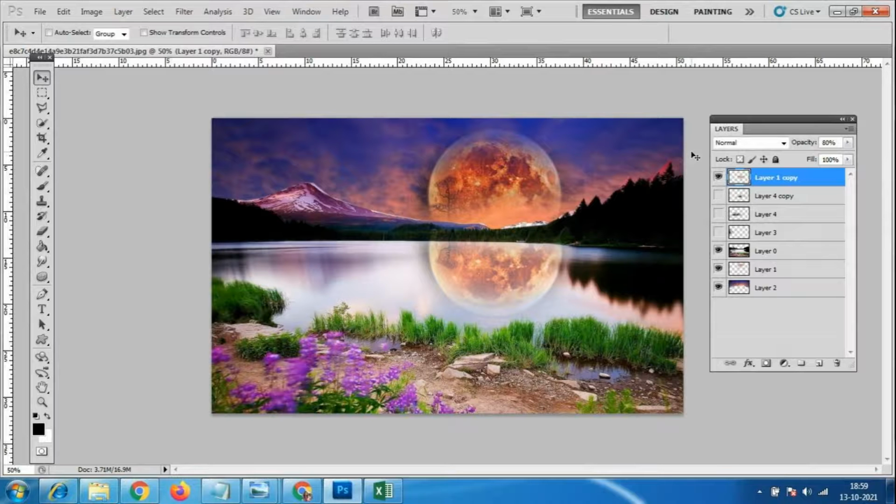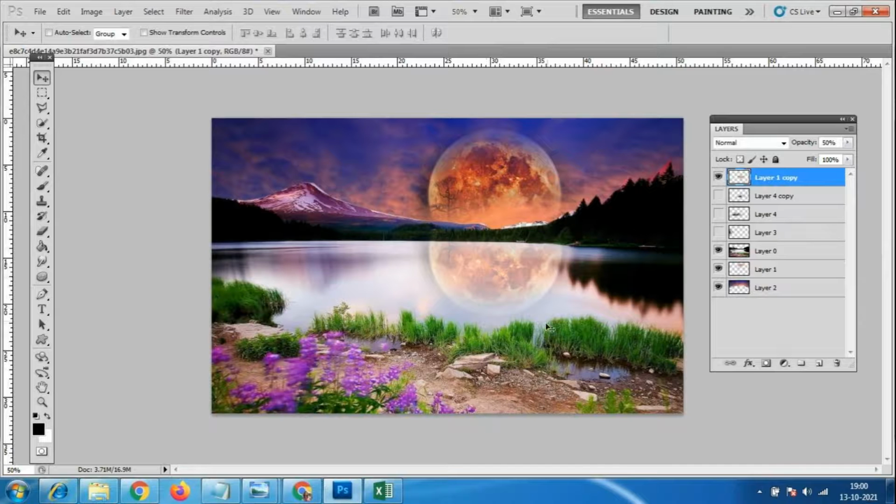Exactly, you will not get 100% reflection. 100% reflection will not look very natural. Always, 30% reflection is enough. Somebody who is not satisfied with the reflection I have done, 50% reflection is enough.